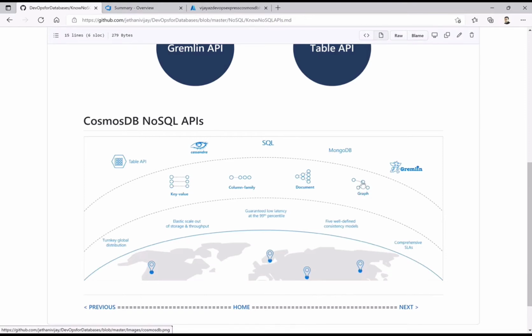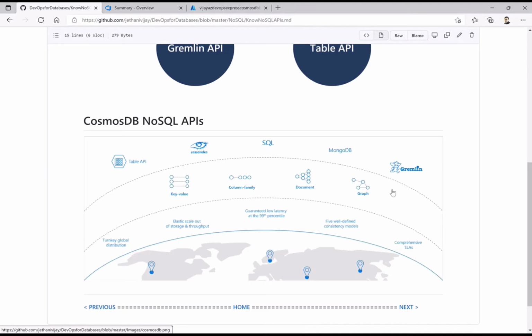If you see these dots, these are vertices, and what joins them is the relationship between them. That is how we come to know, along with this particular object, what the relevant object for it is. That is where we will use graph-based APIs, or the Gremlin API, for that particular database.